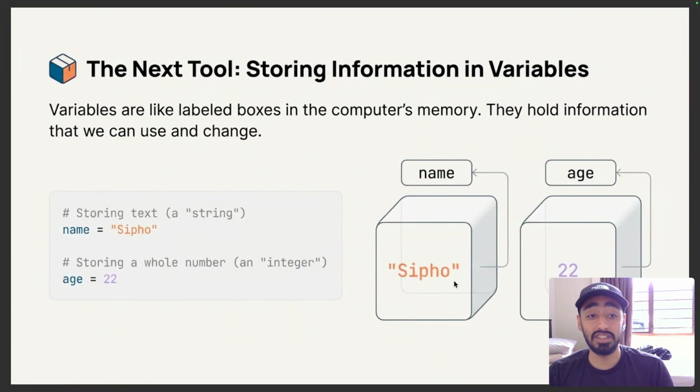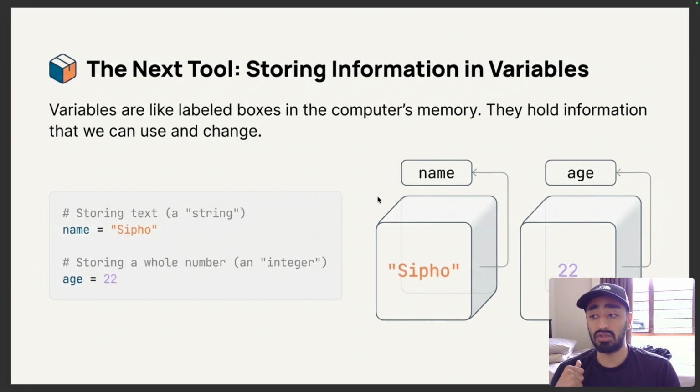Now, our next tool is storing information in variables. Let us talk data types in variables. Variables are like containers or labeled boxes in the computer's memory, and these boxes hold different pieces of information. When we talk about data types, we're referring to the type of information stored in it, and there could be different data types.